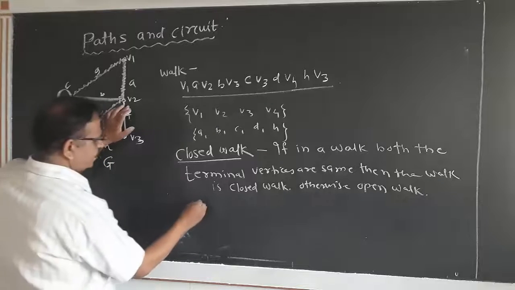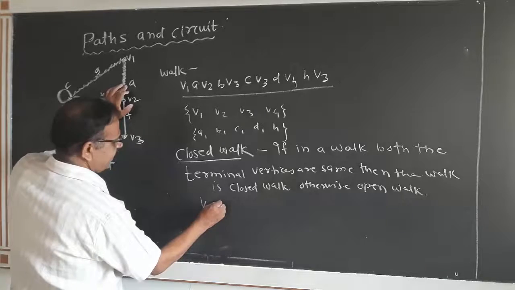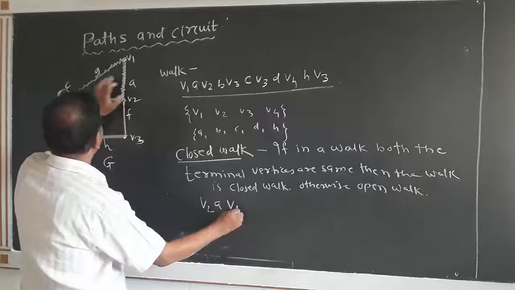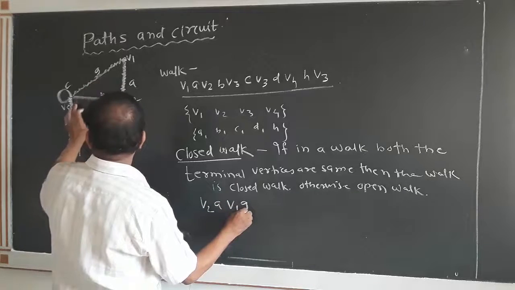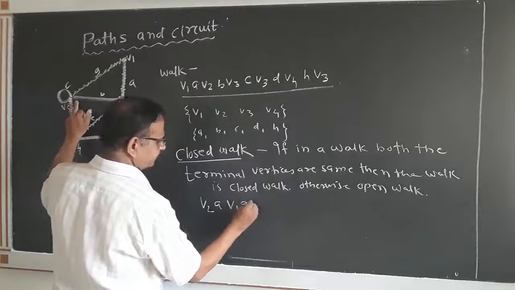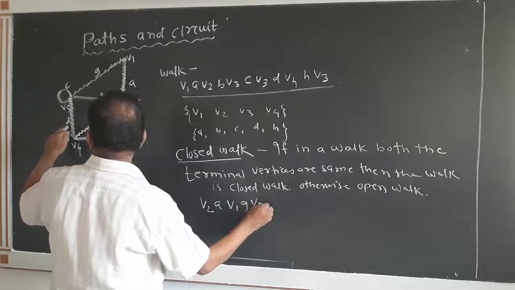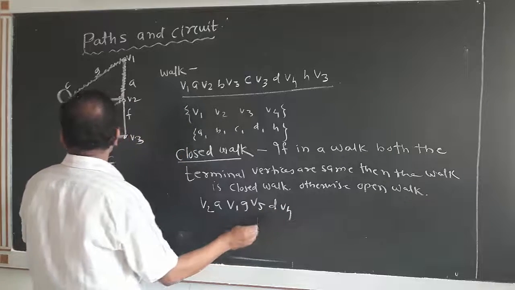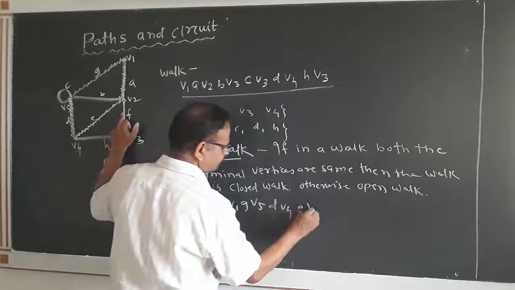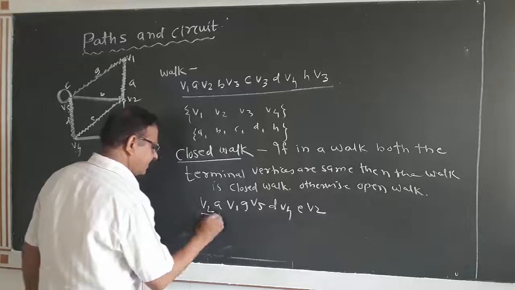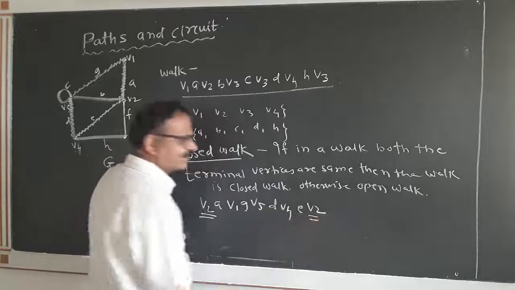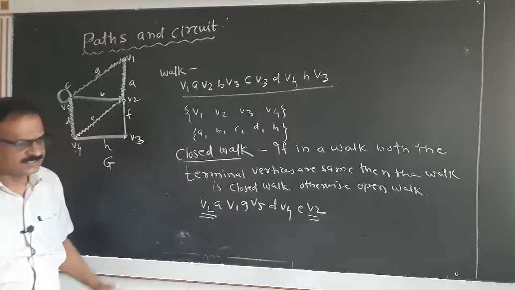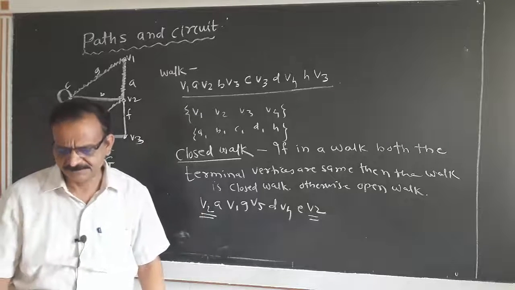That means V2 via A, V1 via G, V5 via D, V4, and via E, V2. Thus, both the terminal vertices are V2, and this is a closed walk.